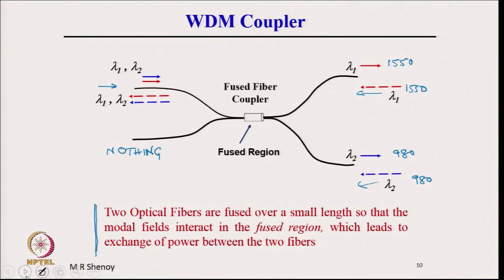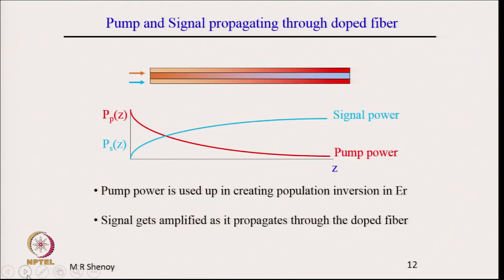That is the erbium doped fiber amplifier. Now, the evolution of the pump and signal are schematically shown here. This is the optical fiber, both pump and signal are input at this end. This is the doped fiber, EDF. So, this is the EDF, erbium doped fiber.